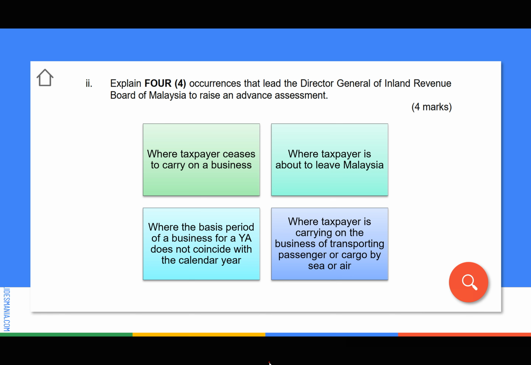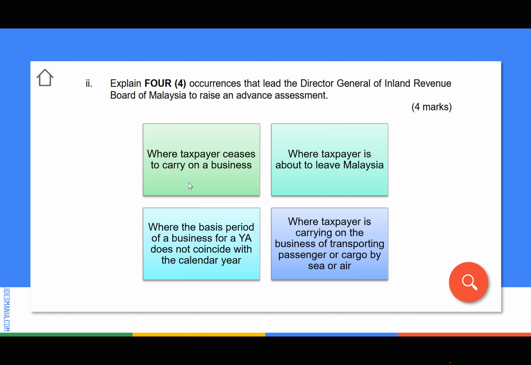The first one is when the taxpayer stops doing business. So IRB will issue an advance assessment. Number 2, when the taxpayer is about to leave Malaysia. Before you leave Malaysia, you need to settle all your debts first, and then you can leave Malaysia. Number 3 is specific to certain industries.